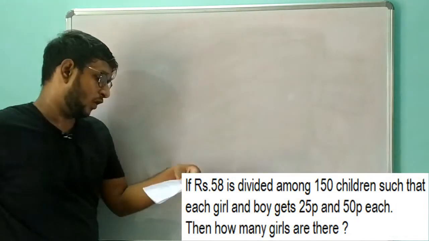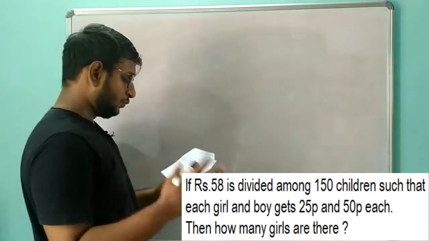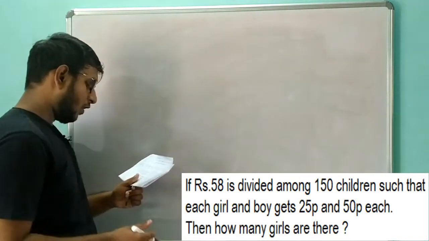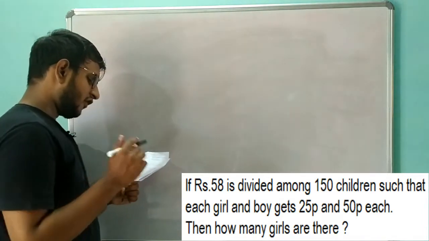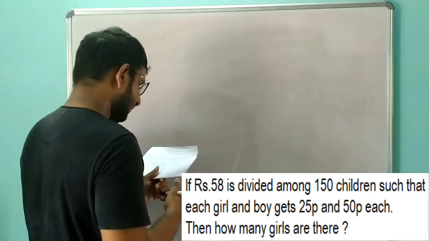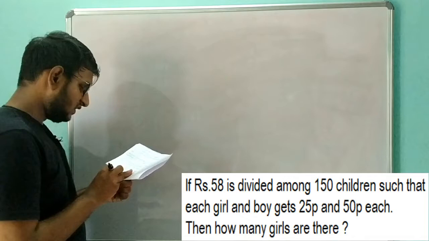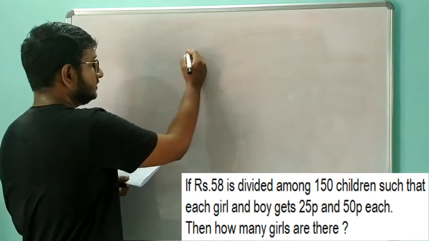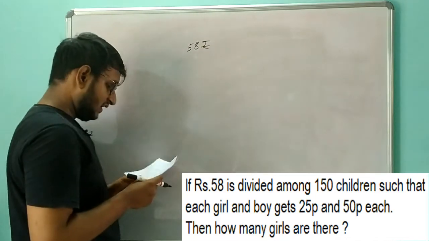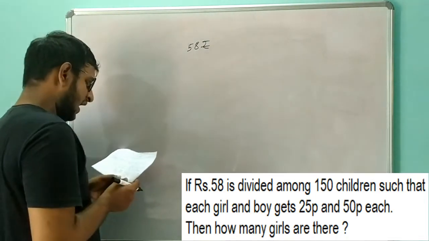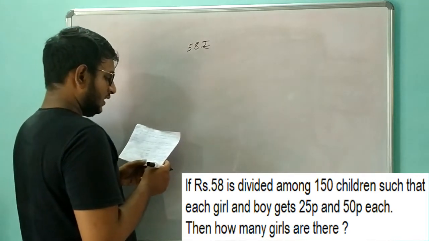So in the 7th problem, 58 rupees is divided among 150 children such that each girl and boy gets 25 pies and 50 pies respectively. Then how many girls are there? They have said that there is 58 rupees, and they are dividing it among 150 children, such that each girl and boy gets 25 pies and 50 pies.